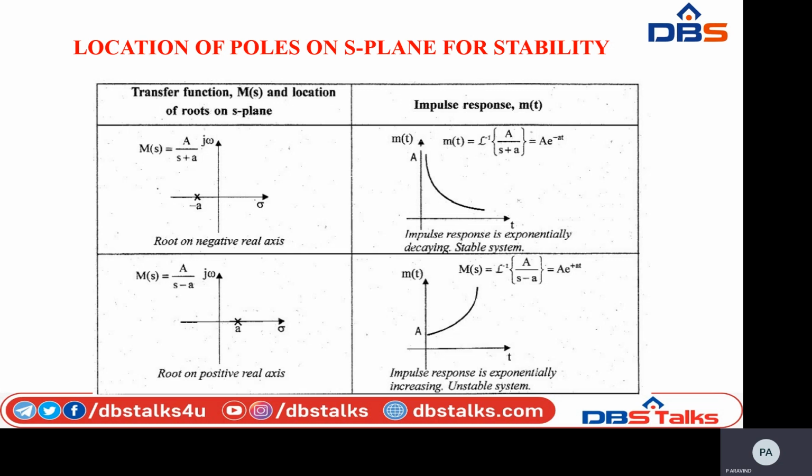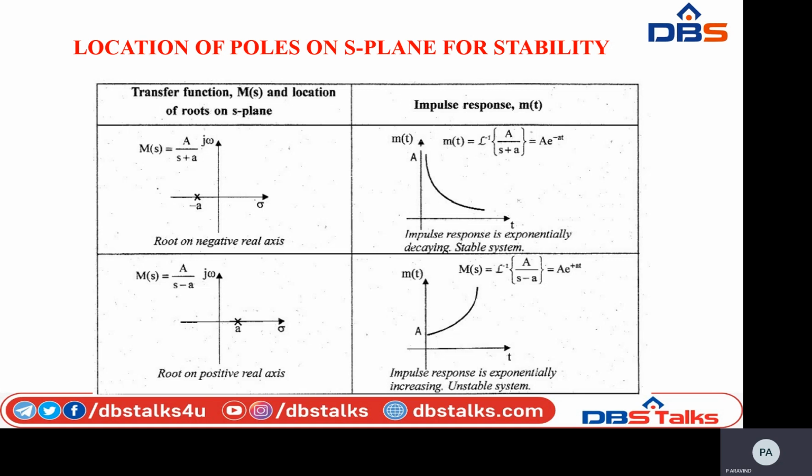So s plus a equal to 0 is my characteristic equation, and the root of the characteristic equation is s equal to minus a. So simply locate the pole value on the S-plane, which is showing the first left side tabular form.